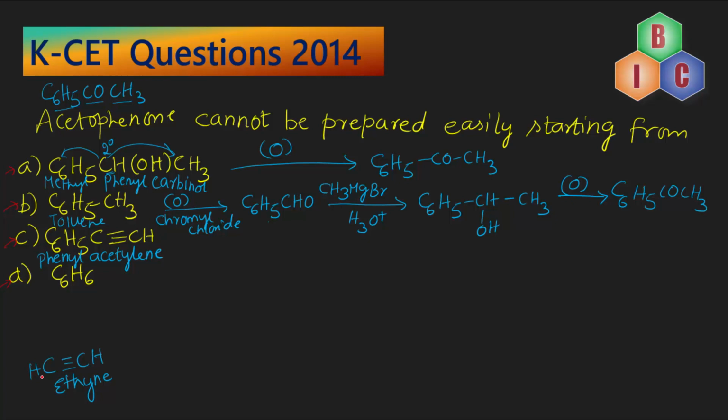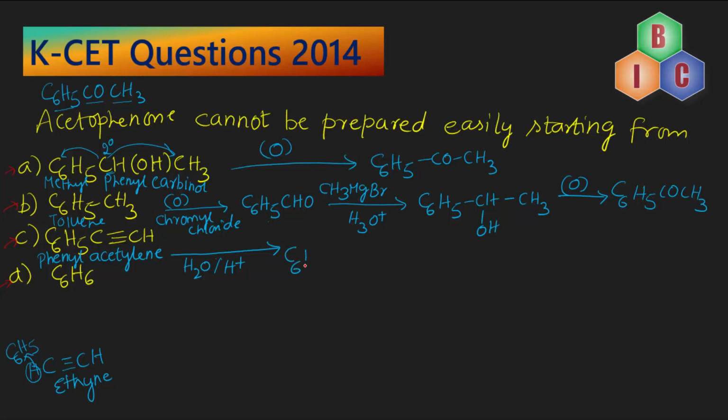Now what has happened in this case is this hydrogen is being replaced by the phenyl group or the benzene ring. So therefore the name of this compound is phenyl acetylene or phenyl ethine. Okay, now let us subject this to the process of acid hydrolysis.